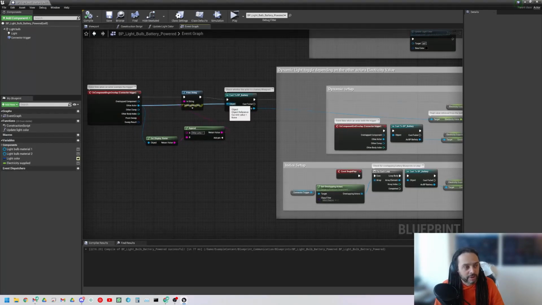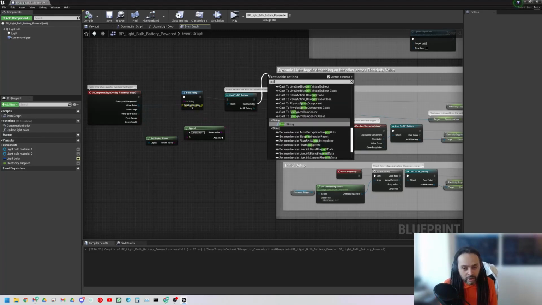This object reference had me stumped for so long, coming in as a designer in 2014, not knowing too much about Unreal or programming. But basically, your object reference is a reference to the same type of blueprint. If it isn't the same, it will not fire. You'll get cast failed.